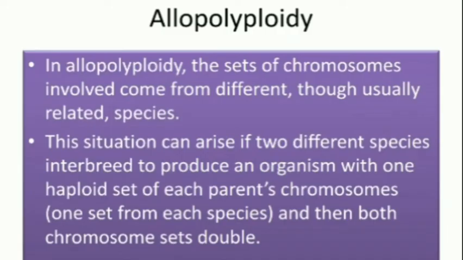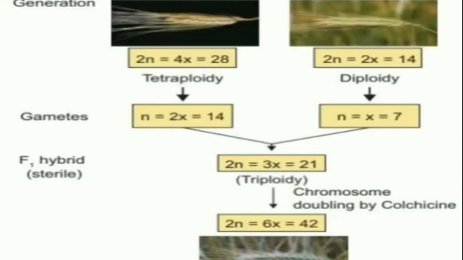Another one is allopolyploidy. In allopolyploidy, the sets of chromosomes involved come from different, though usually related, species. This situation can arise if two different species interbreed to produce an organism with one haploid set of each parent's chromosomes and then both chromosome sets double.